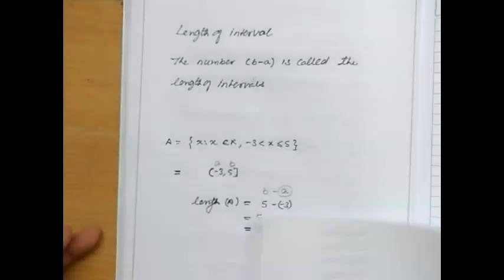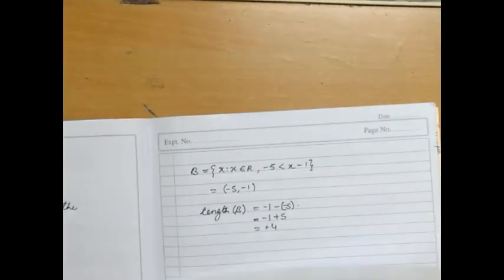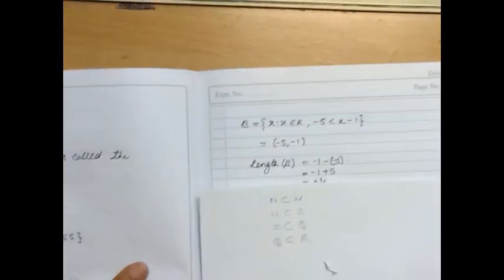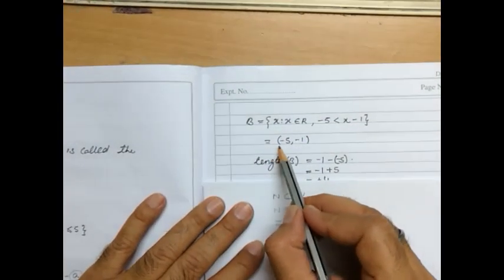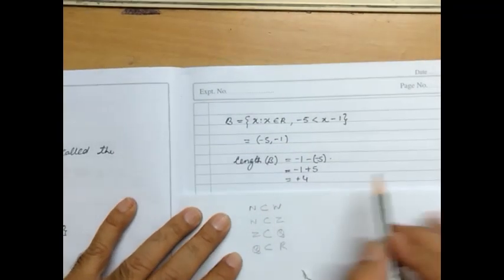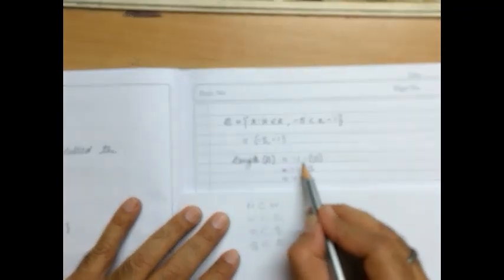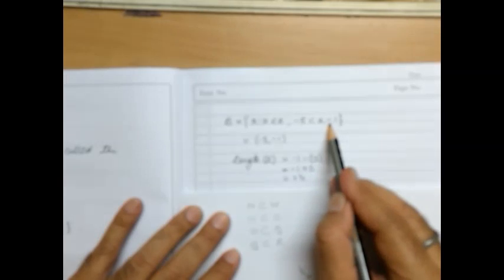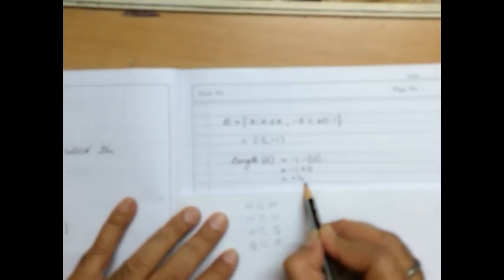We take up another example where we have an open interval. It will be represented in this form, and here this will be written as minus 1, because it was taken as minus 1. Here the minus 5, so it is taken as plus 4. This will be your length of interval.